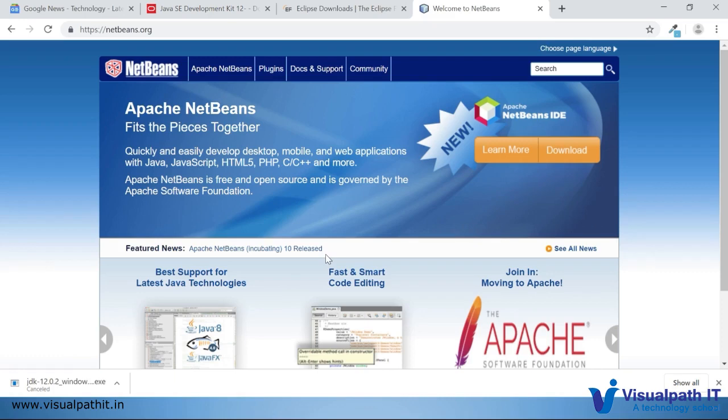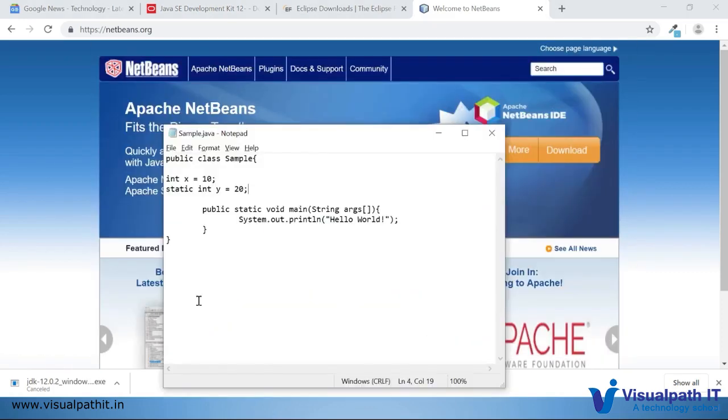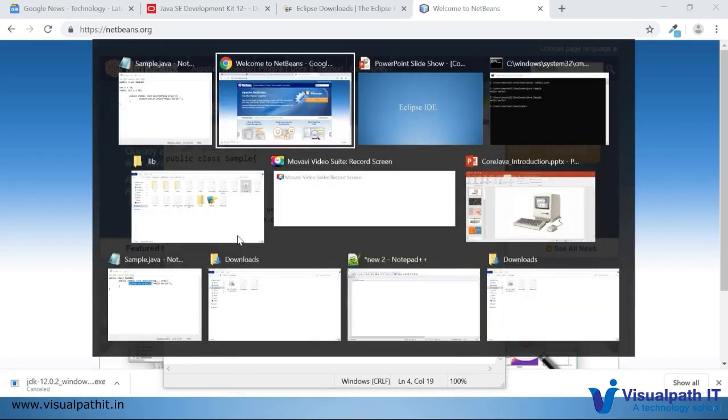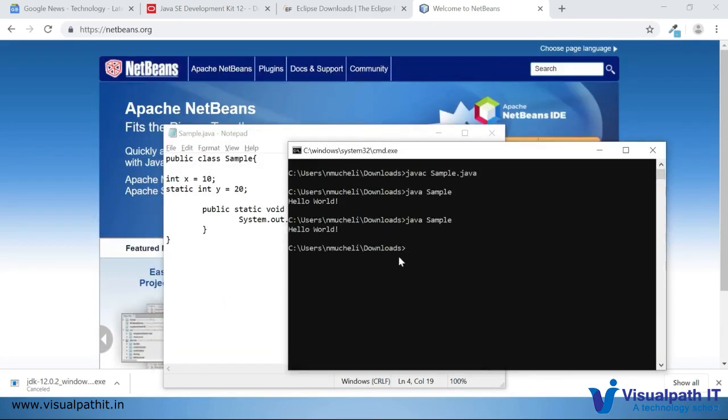The reason we have an IDE is this: if you're writing Java files like this, with a simple program, you can write and execute it. But if you're writing a lot of programs, every time you have to run these commands, javac and java, every time. These things are automated in the IDE.